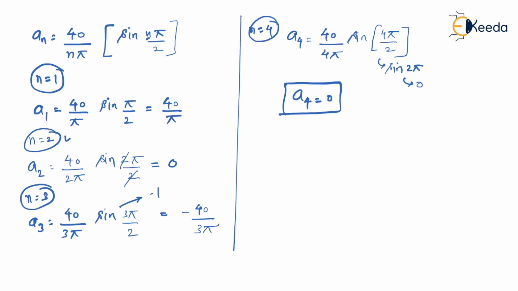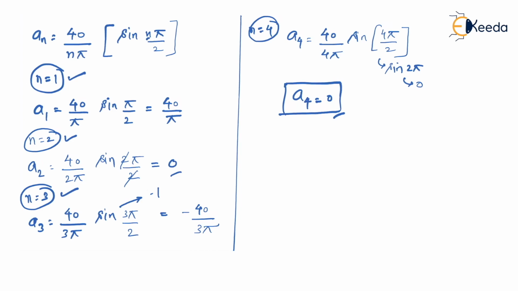So every time the value of n is even, the component becomes 0. As you can see, for n equal to 2, value is 0. For n equal to 4, value is 0. But for n equal to 1, value is non-zero. For n equal to 3, value is non-zero. We can predict that for n equal to 5, n equal to 7, n equal to 9, every time value of n is odd, value does exist. Value of the coefficient is non-zero.